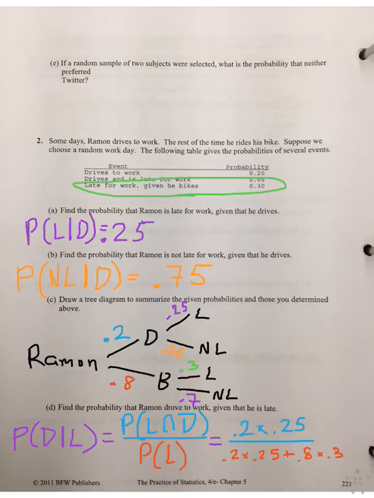So this is a doozy. The probability that he is late and driving is 0.2 times 0.25, and you can actually see this in the top line of that chart. That's going to be driving and late. Then on the bottom we have driving and late plus biking and late, which of course is, and I'll circle this too, 0.8 times 0.3. So that gives our total lateness. Now we simply have to multiply out and divide. And when we do all that, we come up with approximately 0.172.